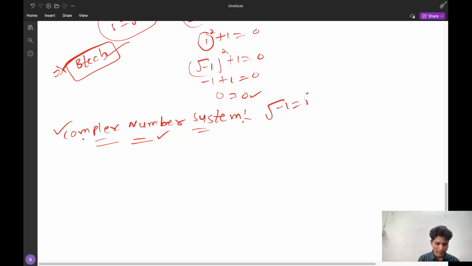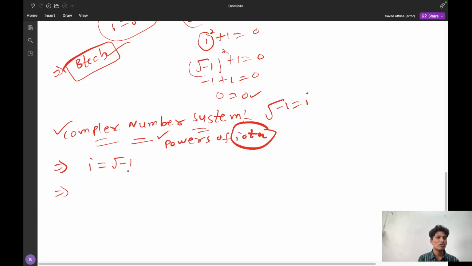Now here comes the starting thing: I said i equal to root of minus 1. Now I will find the powers of iota. What will I get? i equal to root of minus 1. What is i square? i square equal to (root of minus 1) whole square, that is equal to minus 1. What is i cube? i cube equal to i into i square, so i into minus 1, which is minus i.